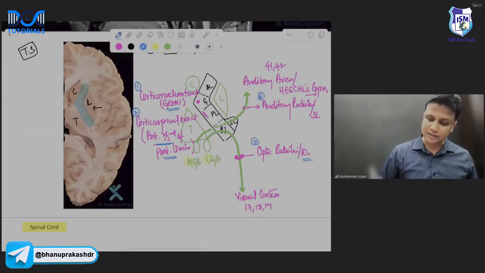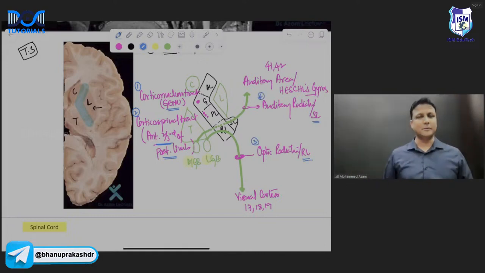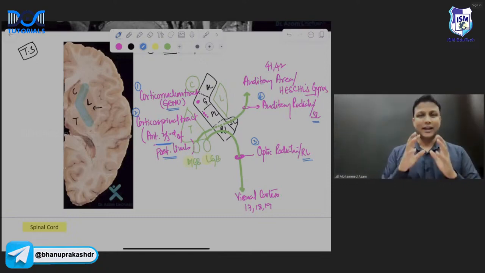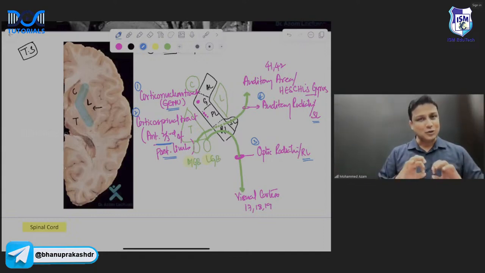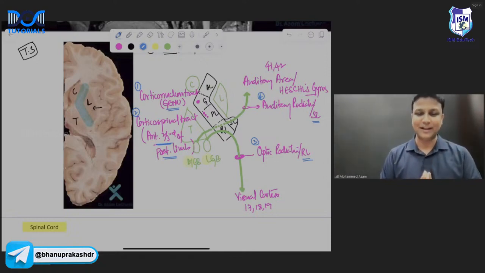Similarly, auditory radiations are going to pass through the sublentiform part. So for each and every part, which radiation or which tract is passing, we have completed, sir. And not only that, if you are observing my diagram very carefully here, sir, in this rapid revision session, in one diagram we are done with all the points regarding the internal capsule. So you now know the internal capsule. You know the parts of the internal capsule, the lateral and medial relations of it, and you're also done with the tracts here, sir. So many points regarding the internal capsule have been completed here in a simple manner.